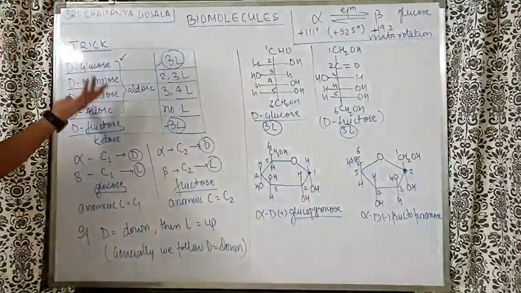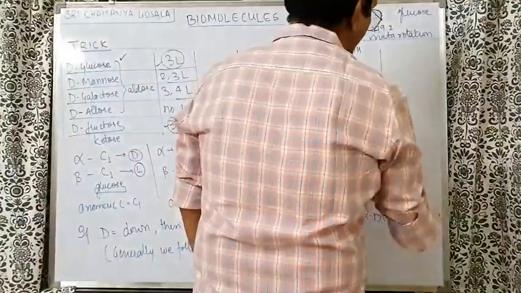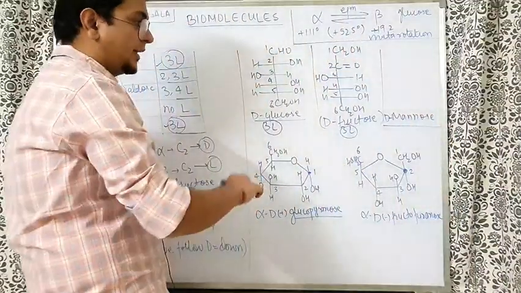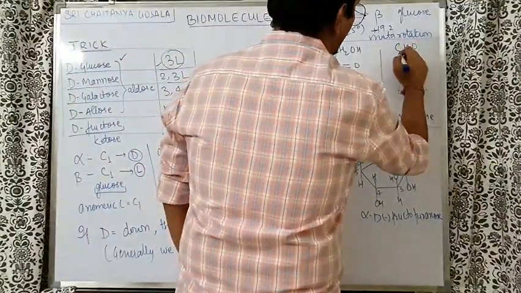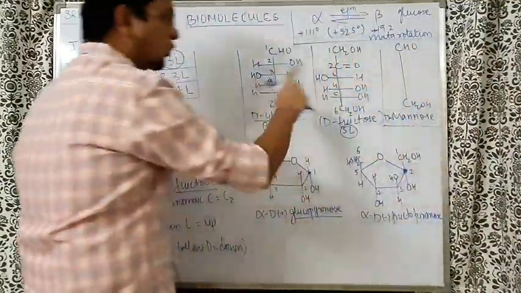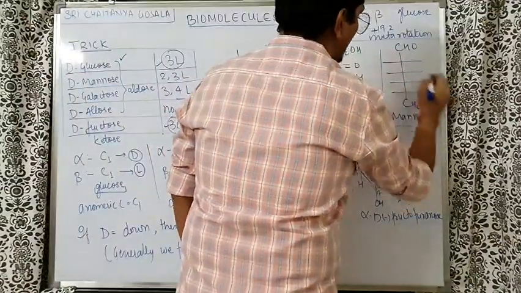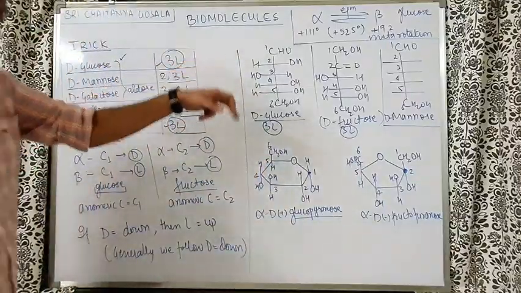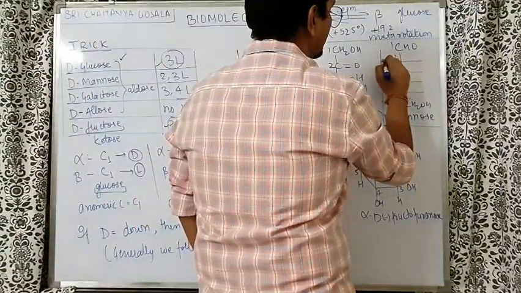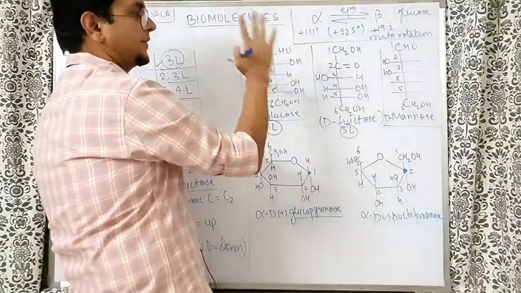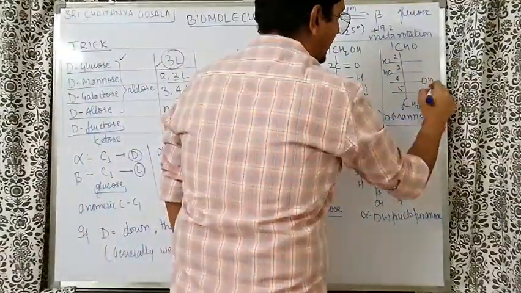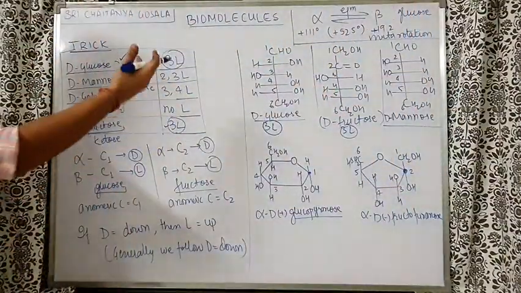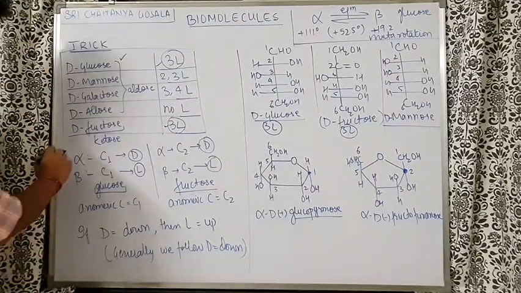So very easily, now you can draw the structure of mannose also if you want. Sir, I am not satisfied yet, mannose also I want. No problem, let's draw D mannose for you. If you are drawing D mannose for us, what we'll do here? We'll write CHO, it is aldose group, CH2OH, just like glucose. Then I will write 4 lines like this. I will number 1, 2, 3, 4, 5 and 6th. Now mannose is 2,3L. 2,3L means second carbon OH and third carbon OH on the left side. And remaining 4 and 5 carbon OH on the right side. Awesome trick. Works for everyone. Very easily you will understand. Understand one more thing here now.